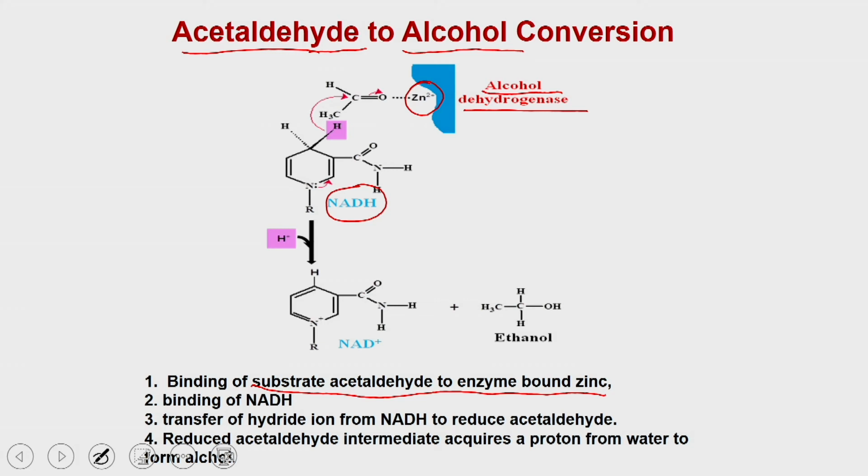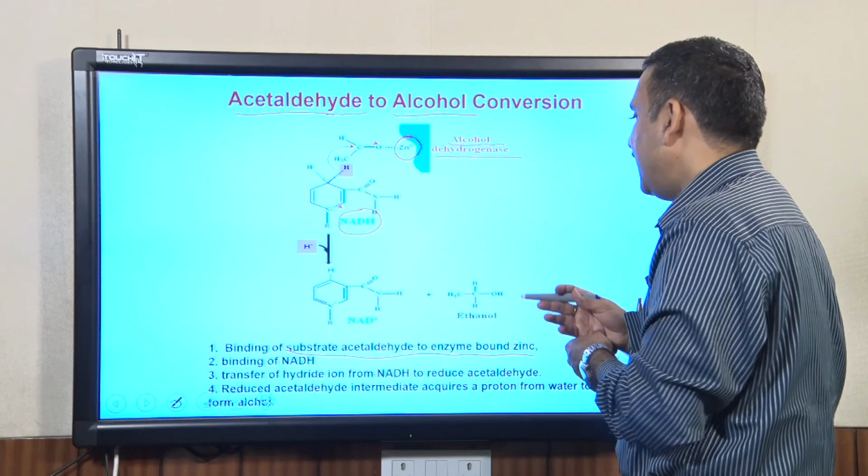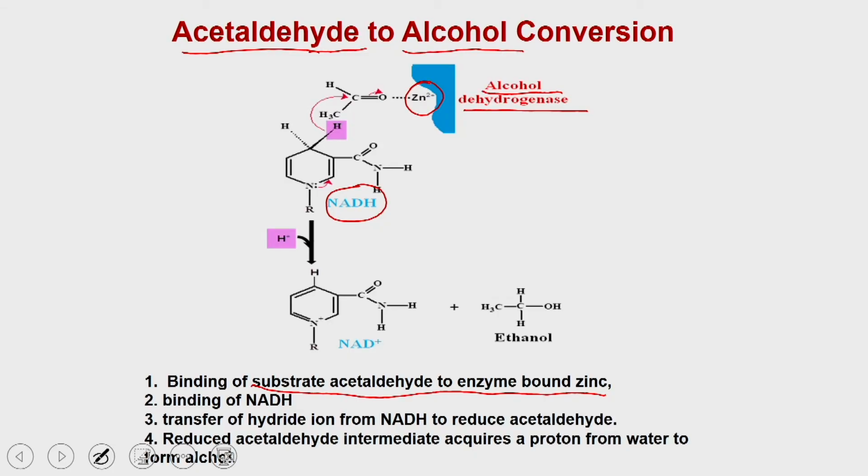Once the acetaldehyde is reduced, it generates an intermediate, and that intermediate gets the proton from the water molecule, and ultimately the NADH is converted into NAD plus, and the acetaldehyde is converted into the ethanol.